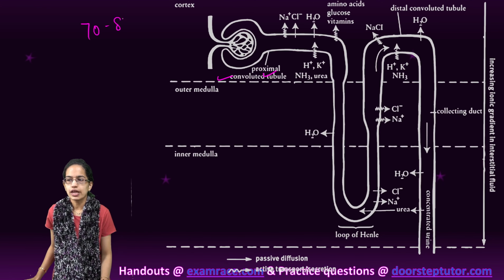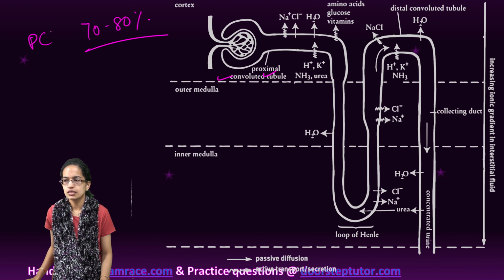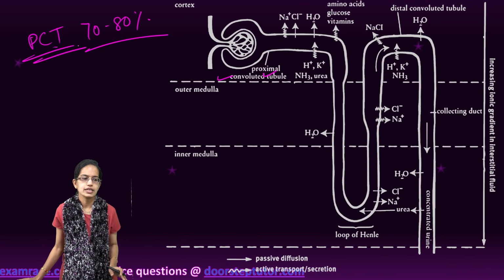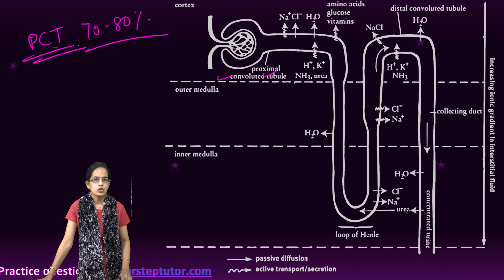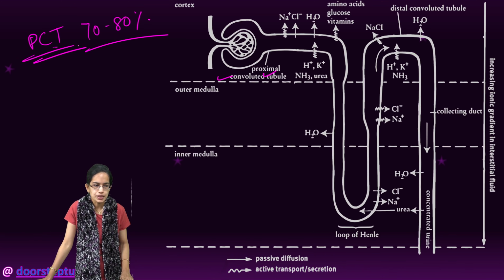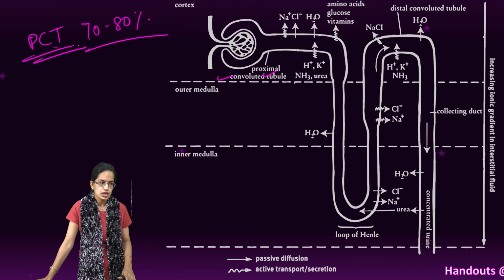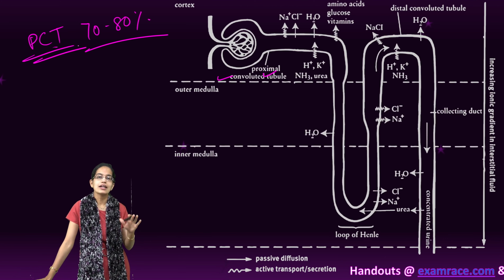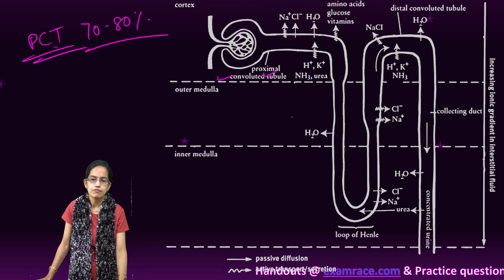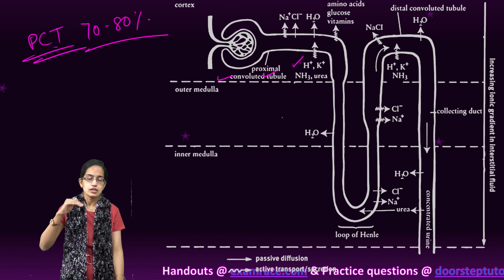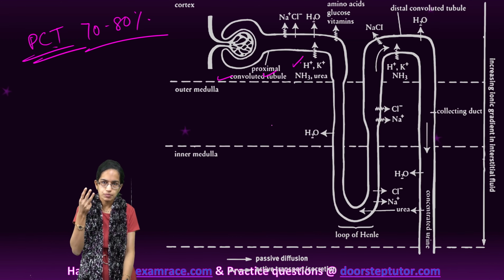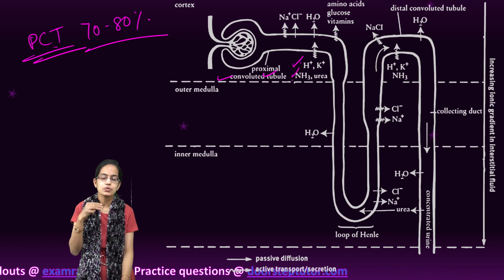It also helps to maintain the pH and the ionic balance by secreting hydrogen ions, ammonia and potassium into the filtrate.